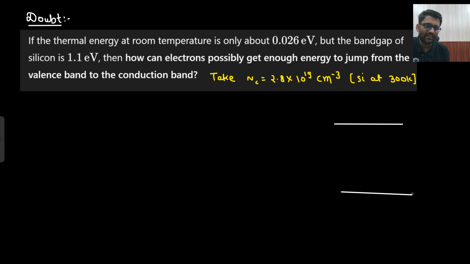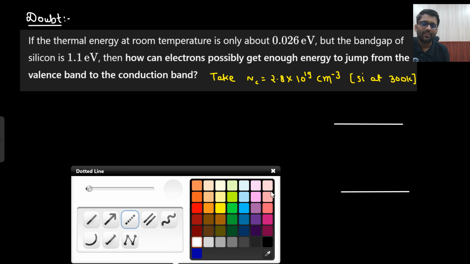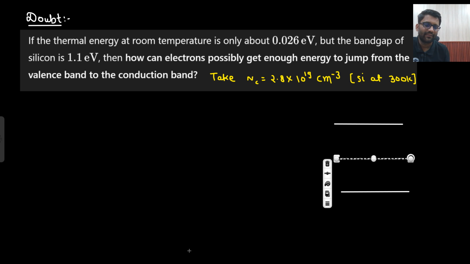There will be conduction band, there will be valence band and there will be Fermi energy level as well. Between conduction band and valence band there is an energy gap of 1.1 electron volt.